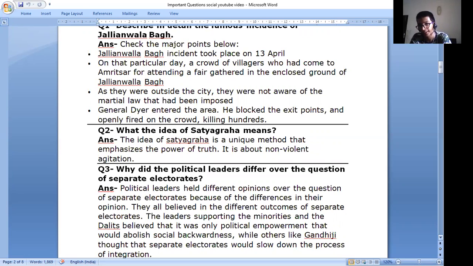Question 3. Why did the political leaders differ over the question of separate electorates? Answer. Political leaders held different opinions over the question of separate electorates because they believed in different outcomes. The leaders supporting the minorities and the Dalits believed that only political empowerment would abolish social backwardness, while others like Gandhiji thought that separate electorates would slow down the process of integration.